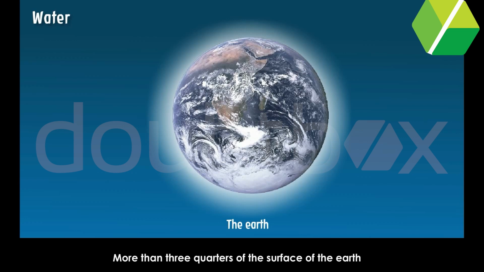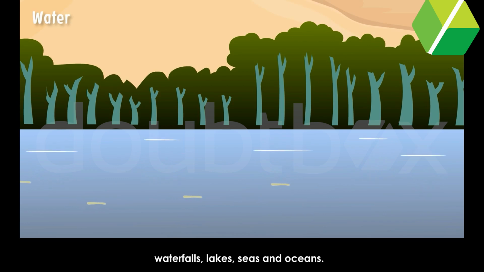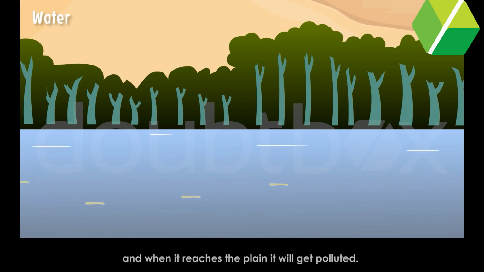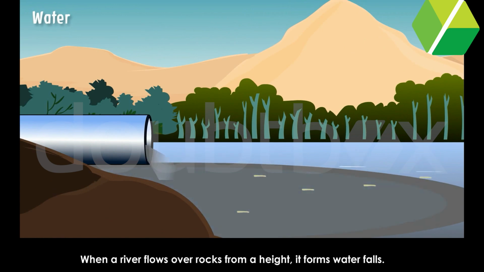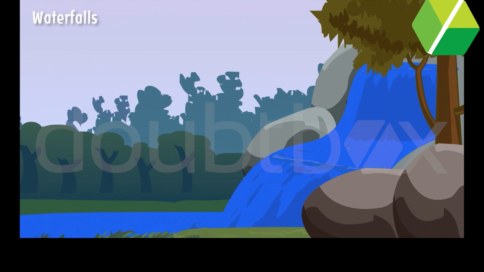Water. More than 3/4 of the surface of the earth is covered by water. The rivers flow down the mountains to form waterfalls, lakes, seas, and oceans. The water from the mountains is usually clean, and when it reaches the plain, it will get polluted. Waterfalls. When a river flows over rocks and falls from a height, it forms waterfalls.